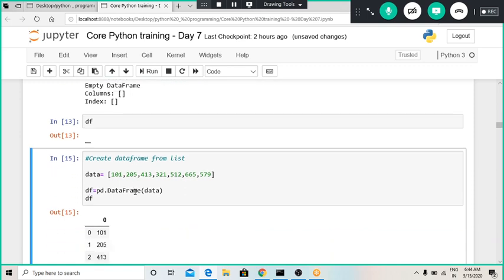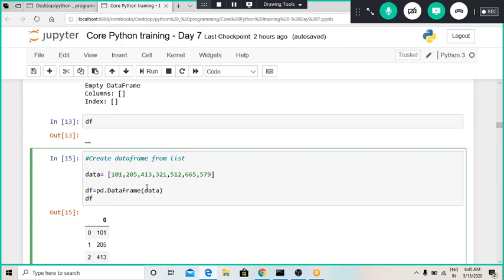Okay, so let us create a data frame from a list. Here I have defined a list of numbers which has 7 items in it. For defining a list we use square brackets. For creating a data frame from this list, we have to pass this data as a parameter in the DataFrame function. So we use pd dot DataFrame, and in parentheses we give the list name, whatever list name we have defined.